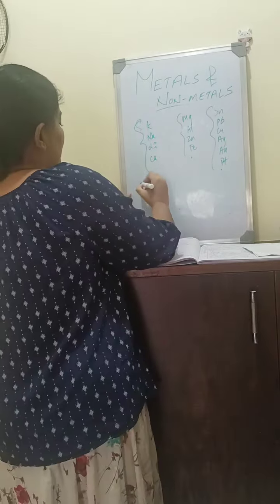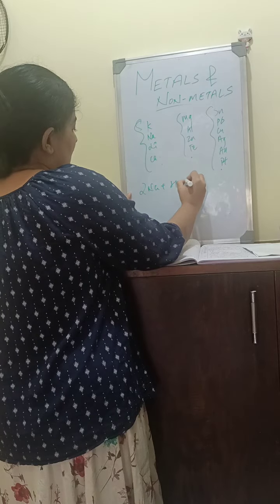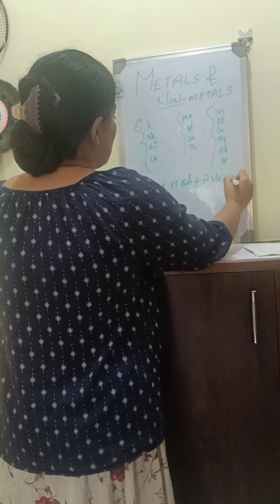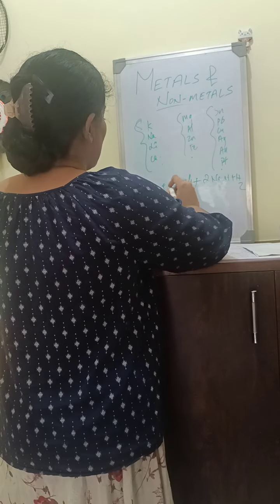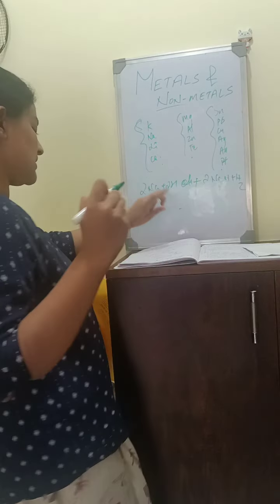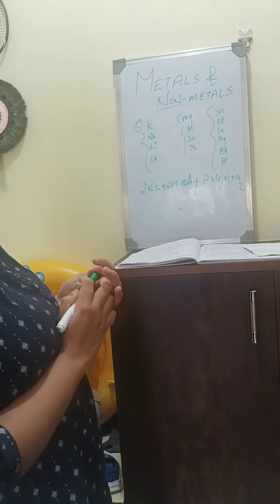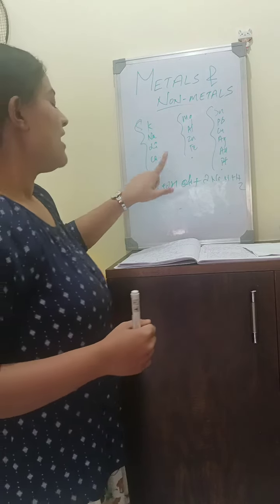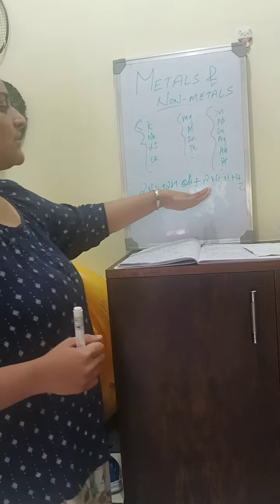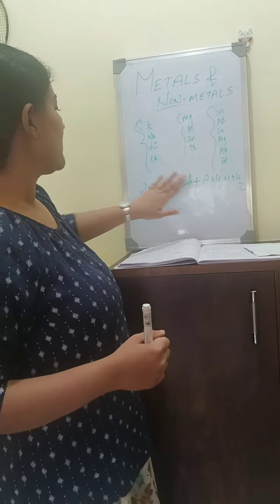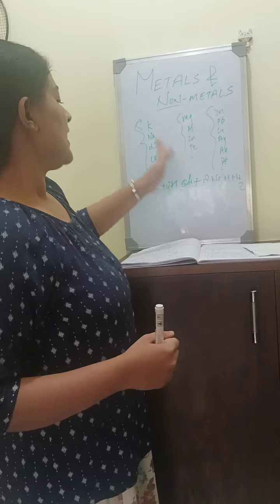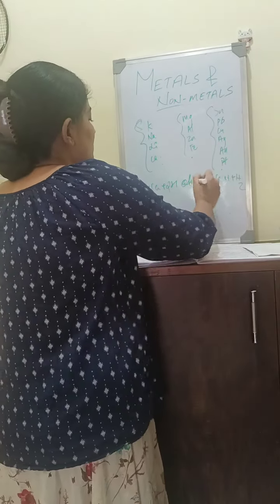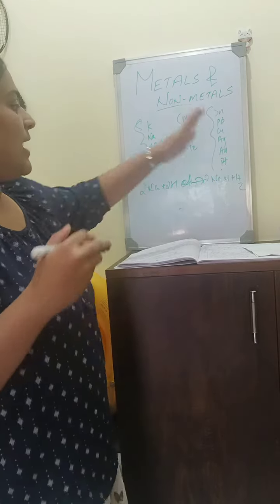For example, 2Na plus 2HCl gives 2NaCl plus H2. Sodium reacts with hydrochloric acid to give sodium chloride. Two molecules of hydrochloric acid give 2 molecules of sodium chloride plus hydrogen gas.